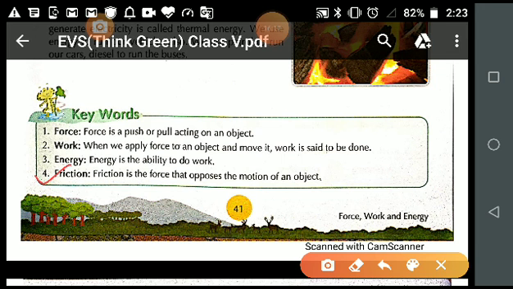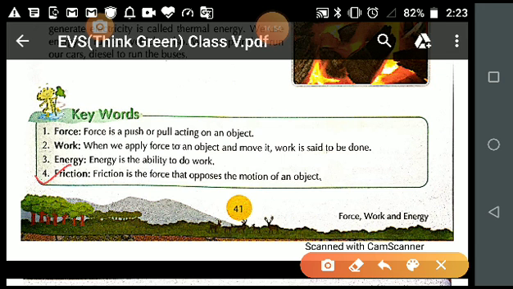Okay. For example, you hit the ball, you apply your muscular force, and when the ball starts moving, there is some force which starts stopping that ball from moving. So that force is your frictional force. That is the reason after covering some distance, when the muscular force becomes less and friction force becomes more, the ball stops. Is it clear?